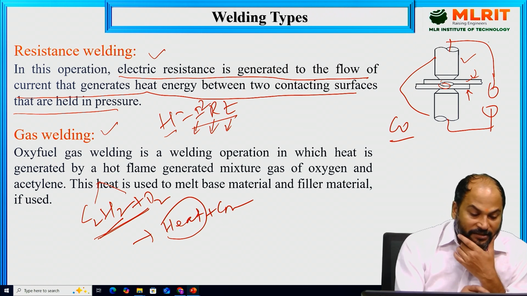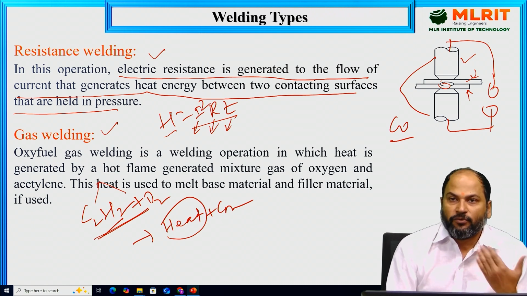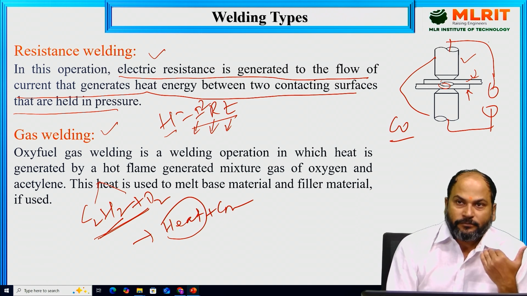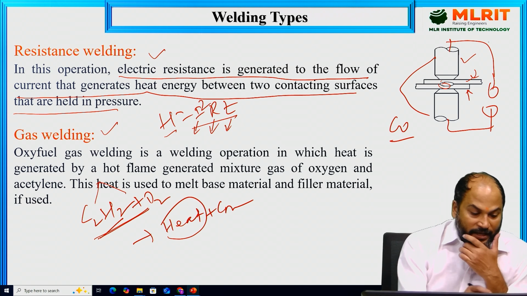So what is the main thing here? The main thing here is what is the source of the heat that we are going to use. The source of the heat is actually the exothermic reaction of whatever fuel we are using over there. In most cases acetylene is used. That's why it is also known as the oxyacetylene welding process. So this C2H2 will be there. It will react with the oxygen. Okay, that has been written here.